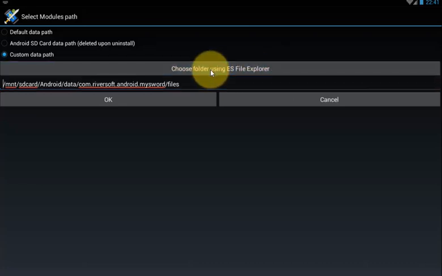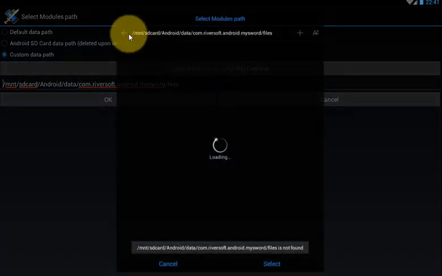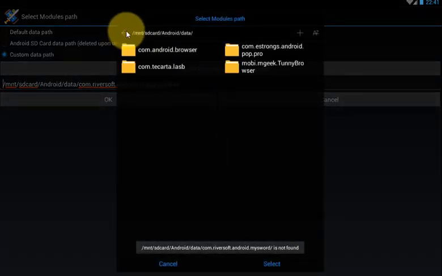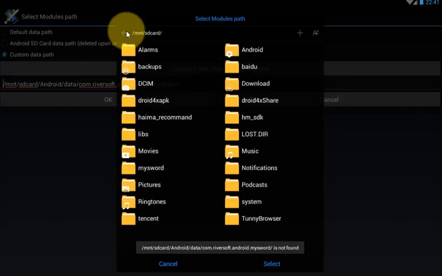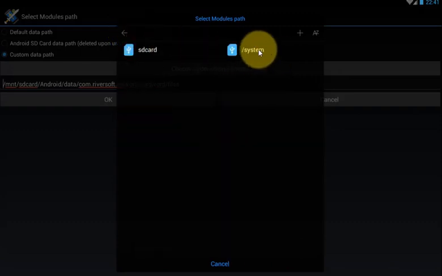So you can click, and then find your SD card or your internal, whichever you prefer to install your app.